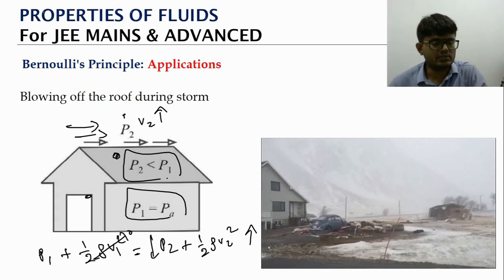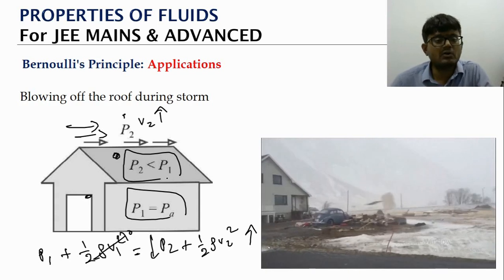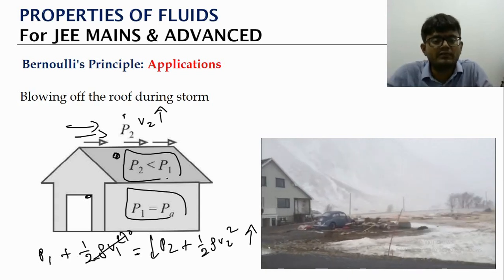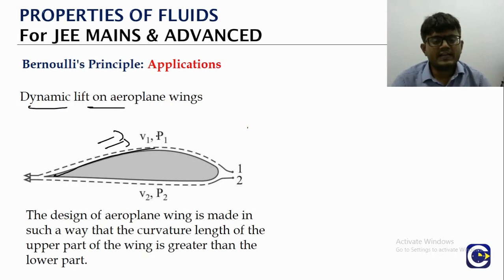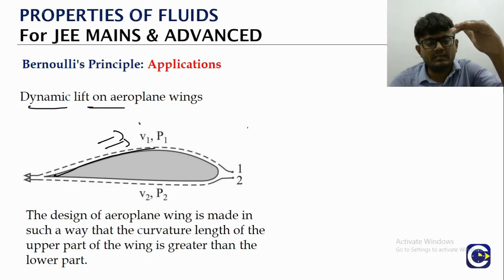The way these houses are actually constructed. Okay, so this is about the blowing off of the roof during the storms. Now even the design of the aeroplane wings will be done in such a way that it will be able to create the dynamic lift. So the design will be in such a way that the wind speed at the top of the air wing will be high.